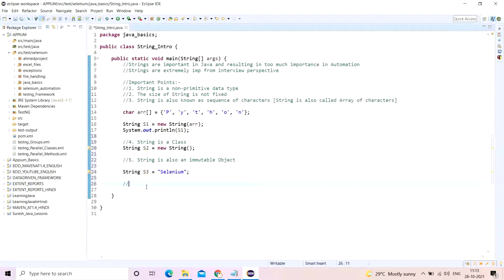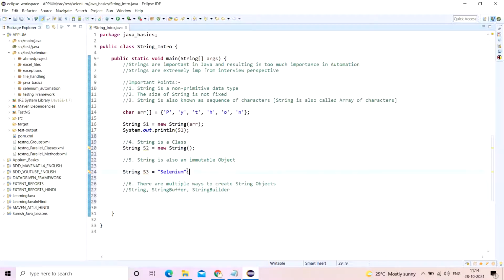Let's say, for example, somebody asks you how many ways you can create string objects. There are multiple ways to create string objects. And what are those? One, obviously with String. The next is StringBuffer, and the next is StringBuilder. String is a class, and StringBuffer and StringBuilder are also classes. I'll explain in detail in subsequent videos what the difference and the commonality between these three classes are. Okay, so let's go ahead and create string objects in various forms.